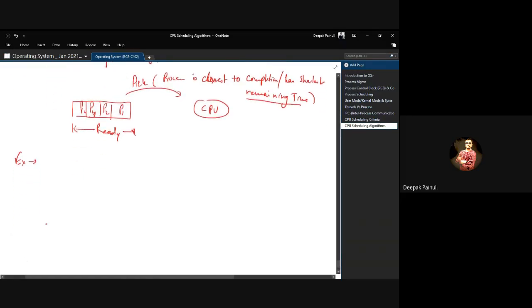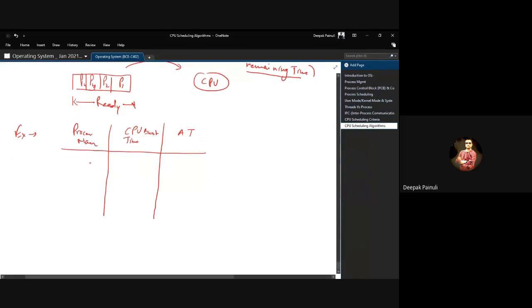We have process name, CPU burst time, and arrival time given to us. Let's say process A, process B, process C, and process D.